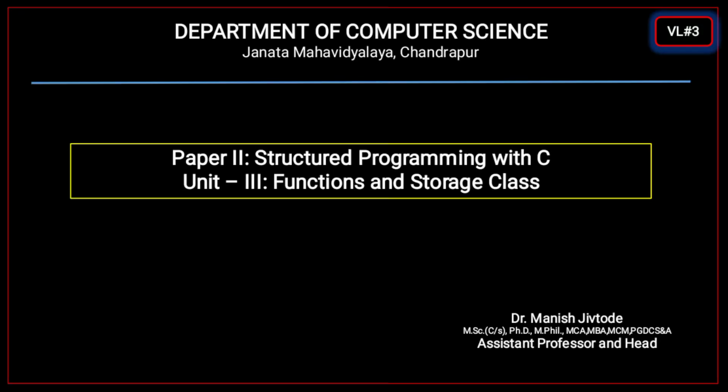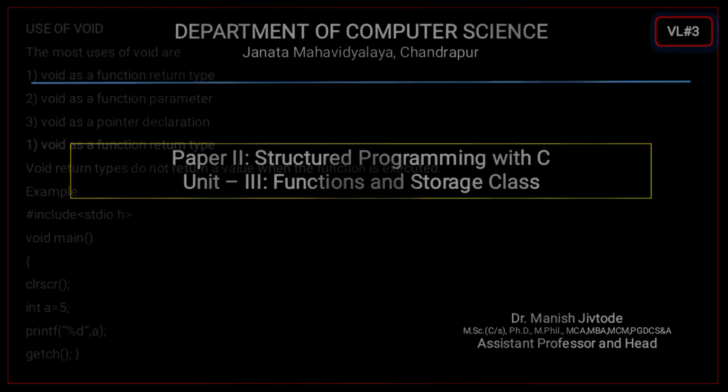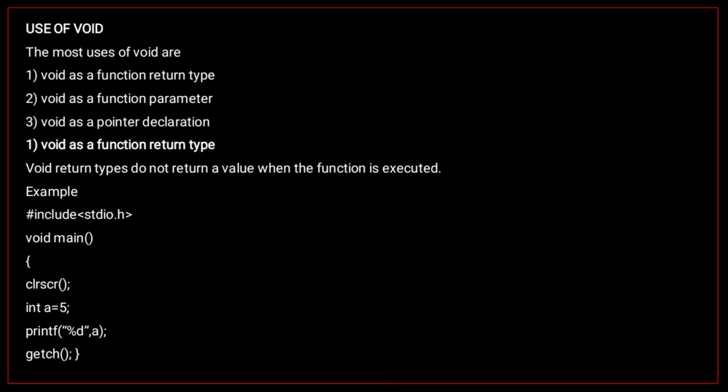Topic is use of void. Every program execution starts from the first statement or line of the main function and ends at the last statement. The data type void symbolizes that the value which the function will be returning will be a null value.